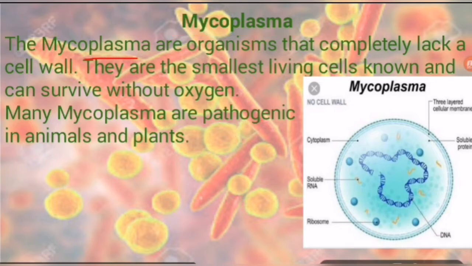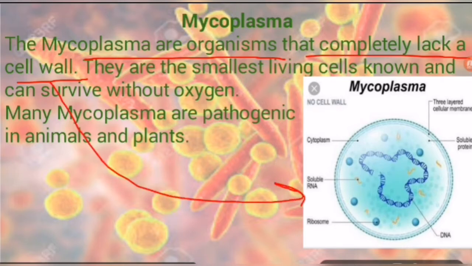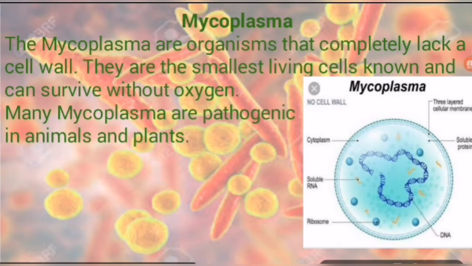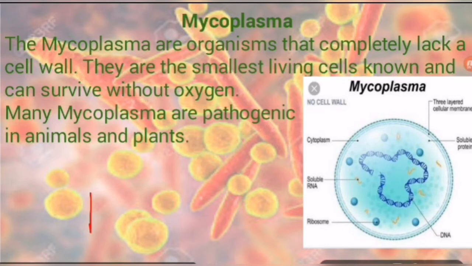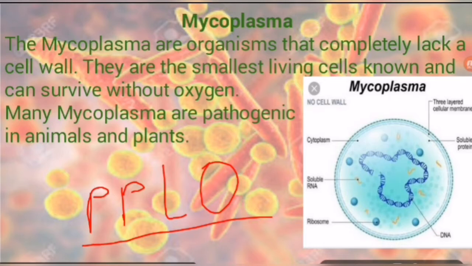So let's discuss: mycoplasmas are organisms that completely lack a cell wall. That is why it looks like a eukaryote because it does not have a cell wall, but it is not a eukaryotic living being. You know why? Because the nucleus is not found inside it. They are the smallest living cells known and can survive without oxygen. So these are the smallest living cells. You know, PPLO, in ninth class you have read in detail. PPLO is the world's smallest cell which cannot be seen by our naked eyes.